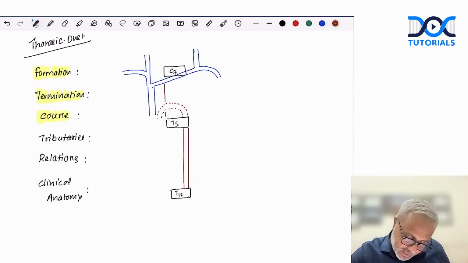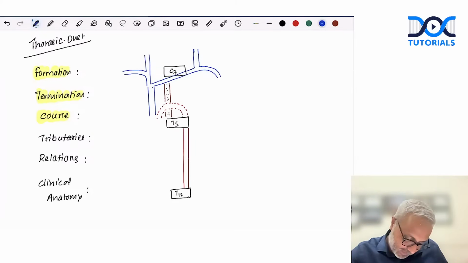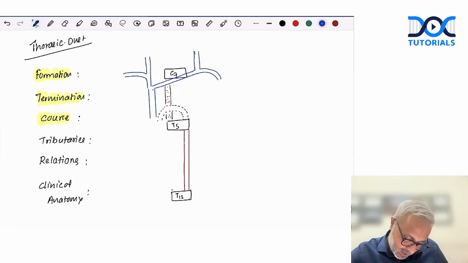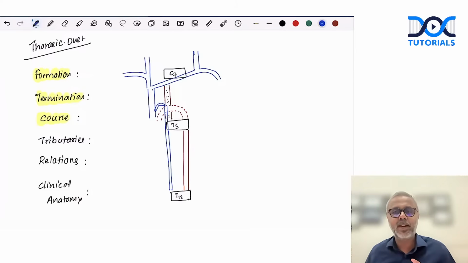Then one more important structure we need to write here is the esophagus. So let's imagine this is the esophagus. Now we need to write one more blood vessel which opens into the superior vena cava, and this lies on the right side. So what is this channel? This unpaired channel which opens into the superior vena cava by forming an arch is the azygous vein.